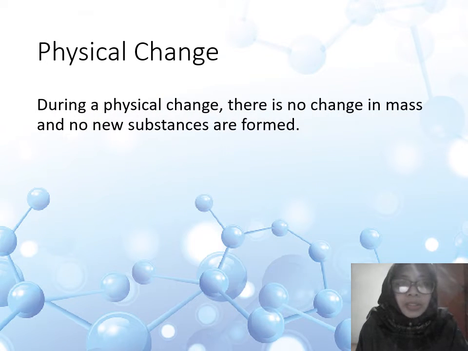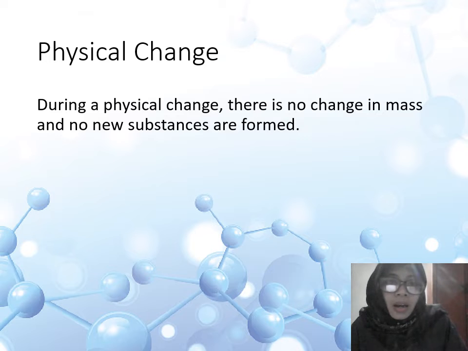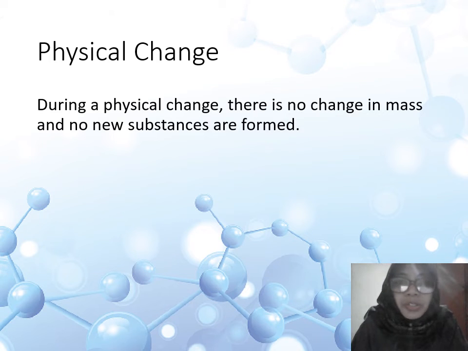Well, next is about the physical change. During a physical change, there is no change in mass and no new substances are formed. A physical change only involves one substance. And physical changes are often easy to reverse.